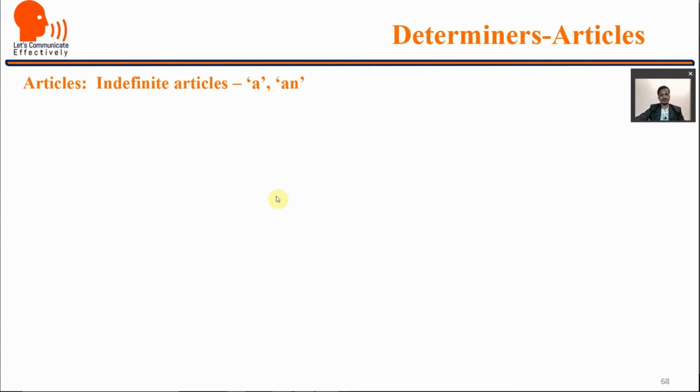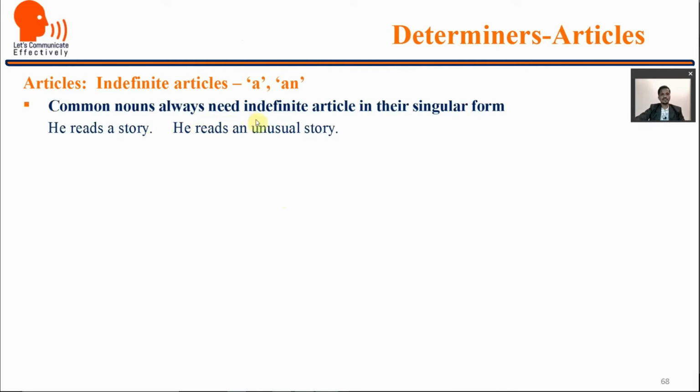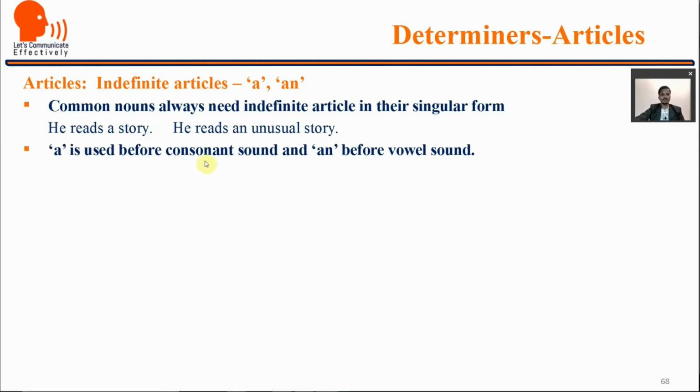I hope you are aware of these two categories. Indefinite articles, a and an. Common nouns always need an indefinite article in their singular forms, like he reads a story, he reads an unusual story. So here story is a common noun, that's why a story, and an unusual story. A is used before a consonant sound and an is used before a vowel sound.